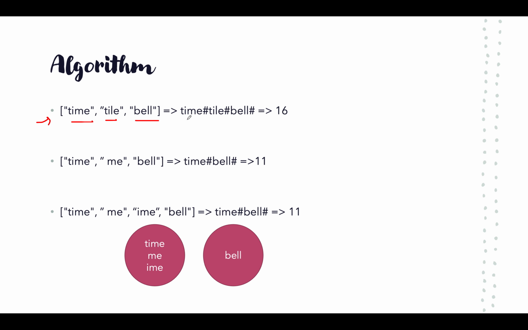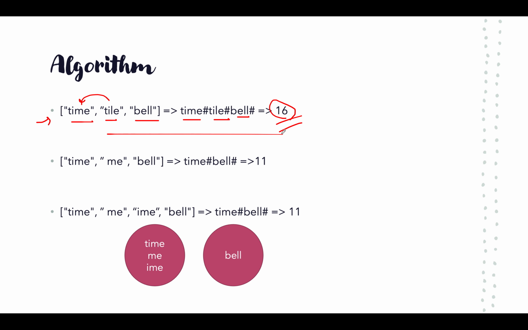The smallest string length would be 16, and they can be arranged in any order: tile hash time hash bell hash, or time hash tile hash bell hash. Any permutation, any ordering of these words would work, and the length would be 16. Also, no word incorporates any other word in itself. All of these three words are independent in nature.